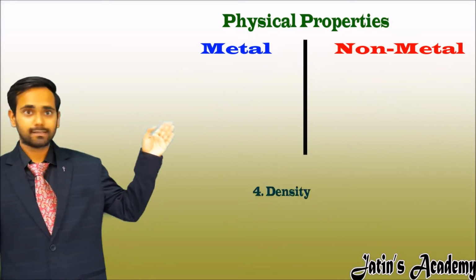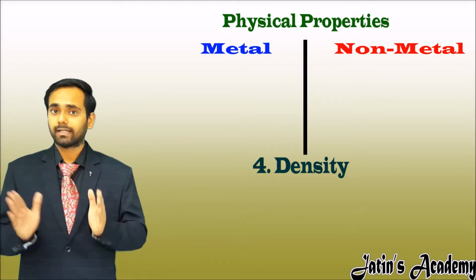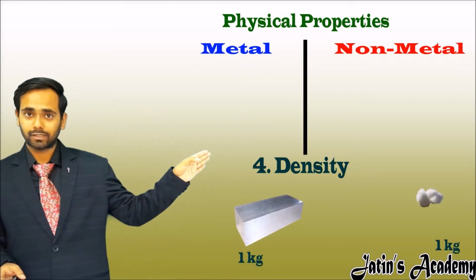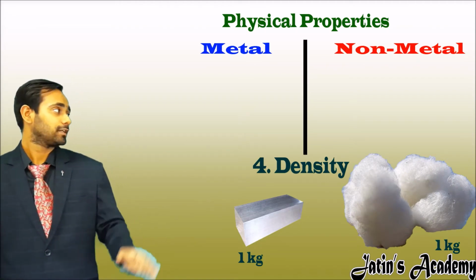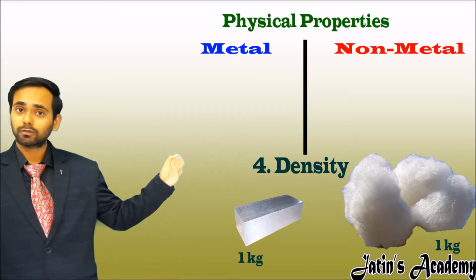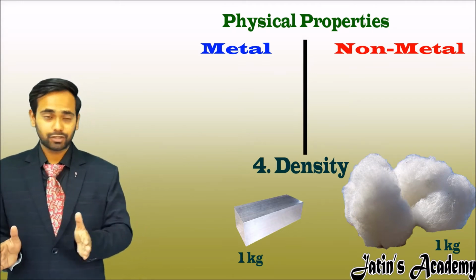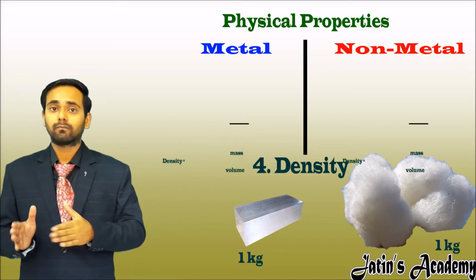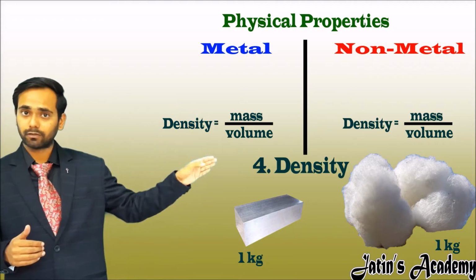Our fourth point is density. Now what is density? Let us understand with an example. Take a 1 kg iron piece and 1 kg cotton. Which is heavier? Yes, you say the 1 kg iron piece is heavier, but see the weight. Both are 1 kg, so both have equal weight. So which property differentiates the iron piece and cotton? That is volume. See the formula of density. Density is equal to mass per unit volume.